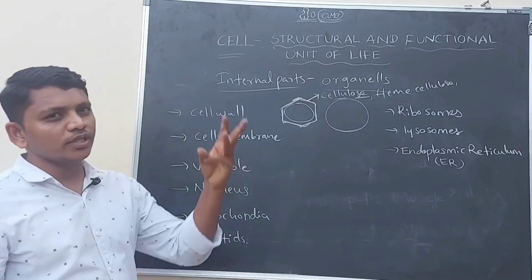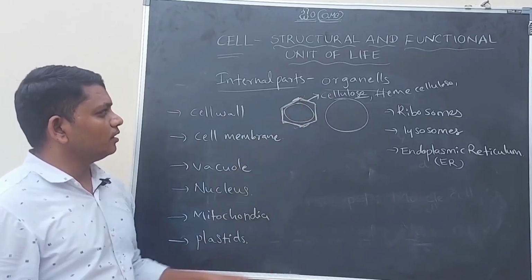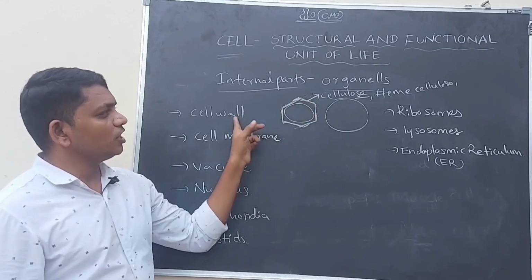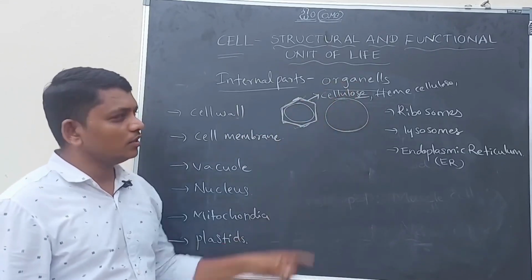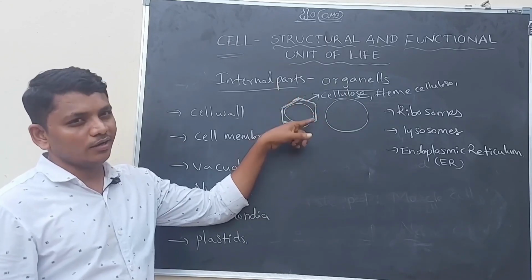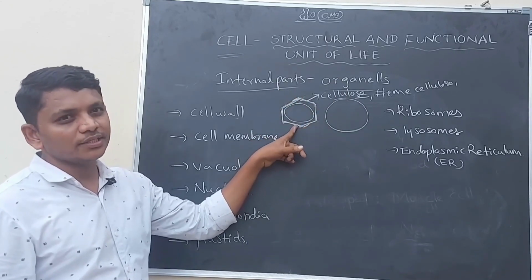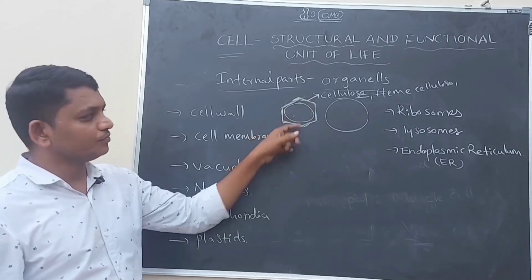Here we discussed two things about the outer membrane of the plant cell. This is called the cell wall, which is made up of cellulose and hemicellulose. This is a non-living cellular organelle, which provides strength and security to the internal parts of the cell.